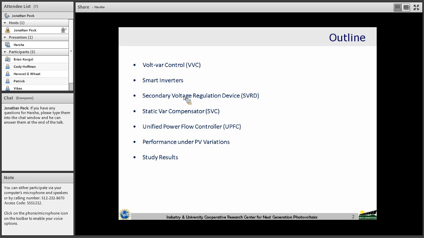And then I'll demonstrate the performance of these devices under PV variations using the simulation results of simple circuits. Then finally, I'll present the results of actual distribution circuit simulations with these devices deployed in the model.